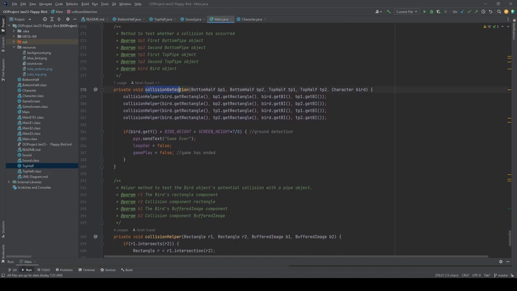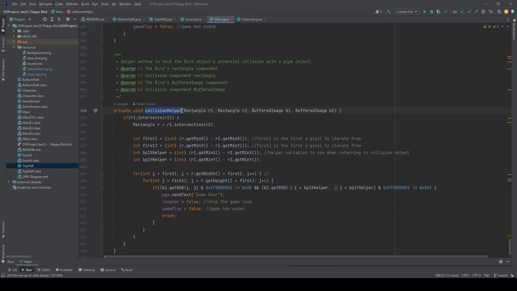And here is the method collision detection. This method is used to initiate coding for whenever the bird hits the pipe. The collision detection will be used to declare whether the bird has hit the pipe or not, whether it's the top half of the pipe or the bottom half of the pipe. This method will be used to notify us when the bird has hit the pipe, so that the gameplay will end.